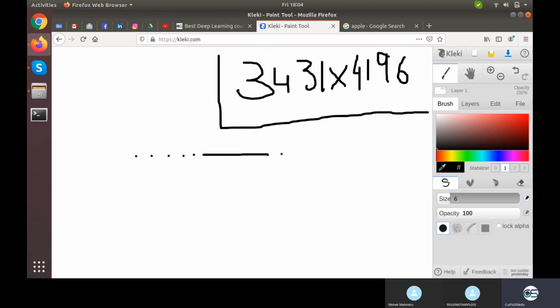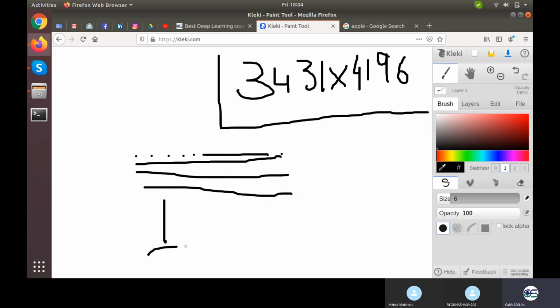There are 3431 pixels. And similarly, first row, second row, third row, fourth row, and so on. There are 4196 rows. Now, how many total pixels are there? In one row there are 3431 pixels, and there are 4196 rows. So there are this many pixels in this image.